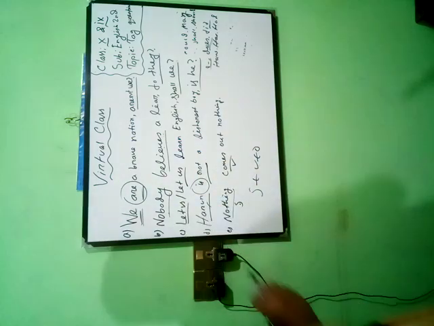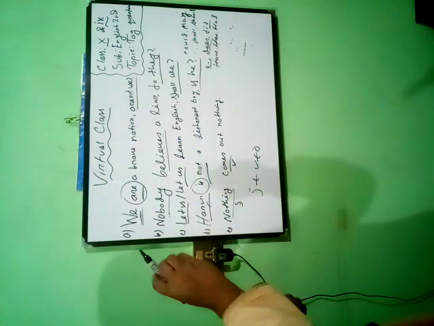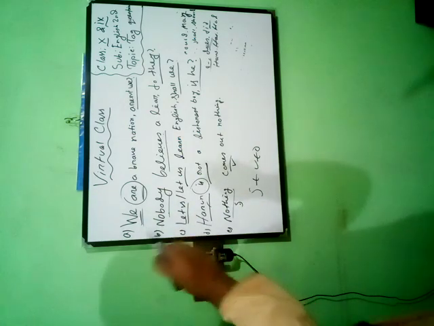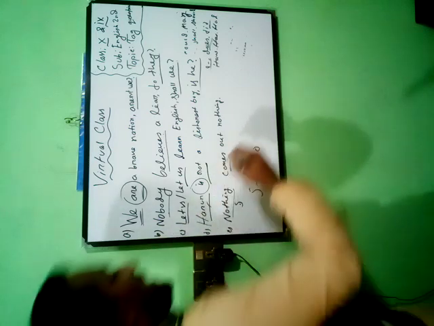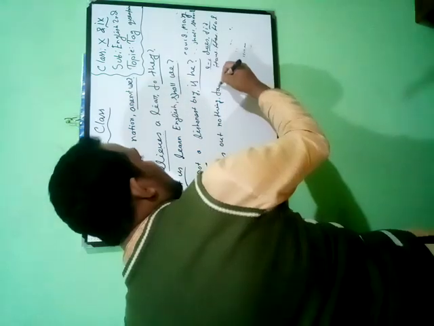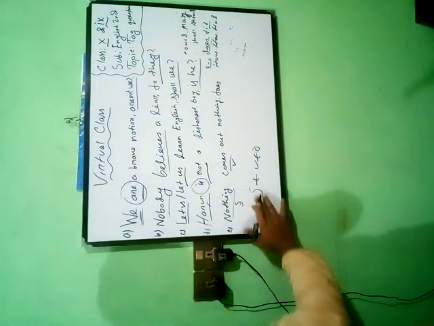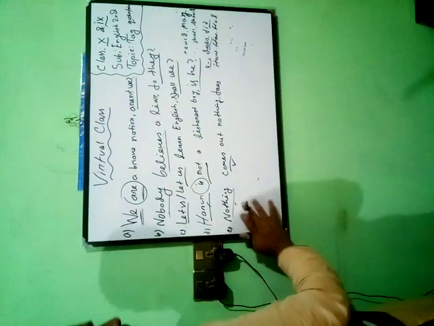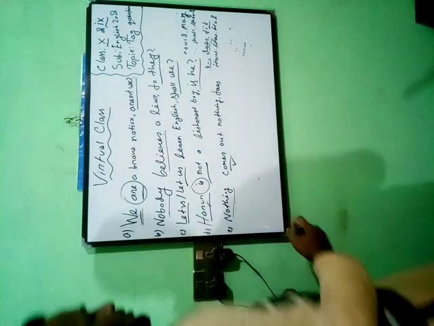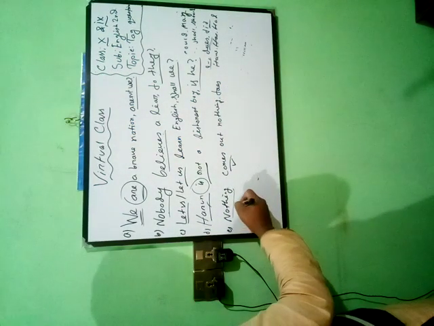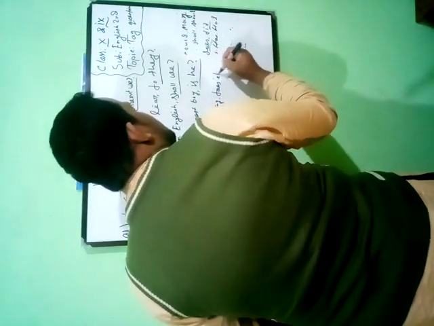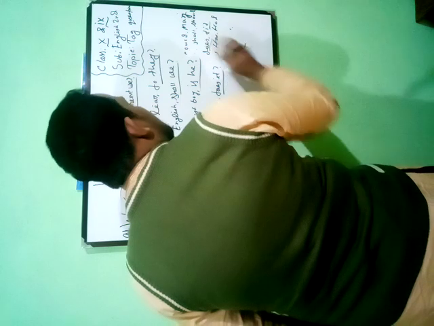If you find -s or -es at the end of the word as a verb, you should take the auxiliary verb does. You can see that this statement is negative because of nothing, so you have to make it positive. Does. What is the pronoun of nothing? The pronoun of nothing is it. So the answer will be does it. Put a question mark at the end of the sentence.